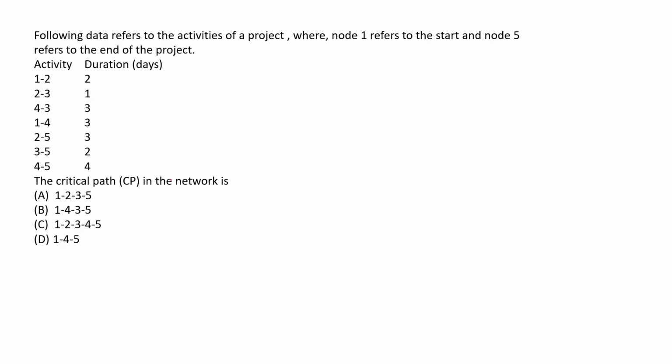Now we have to make the network diagram. We have to find out the critical path. So for this we have 1, 2, 2. We have 2, 2, 3. We have, sorry.